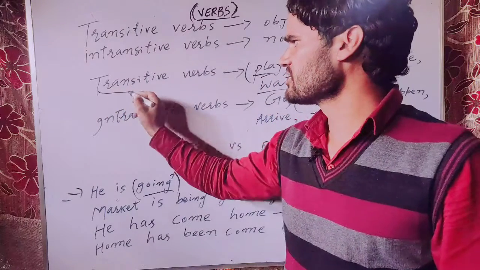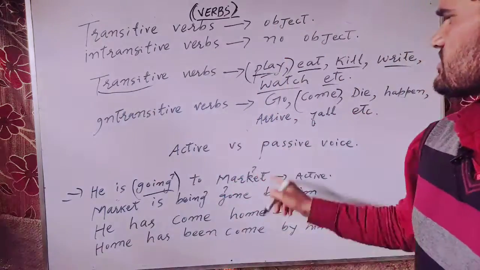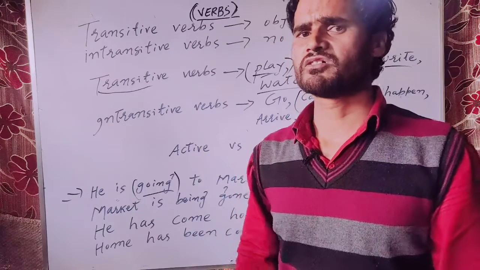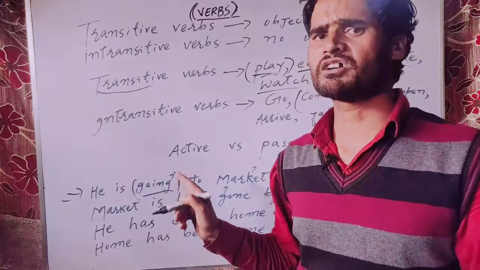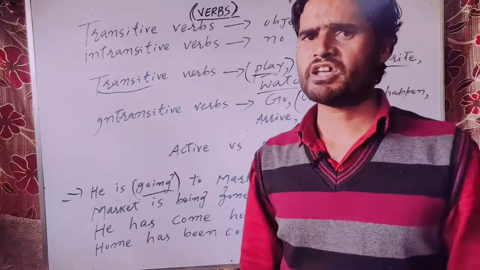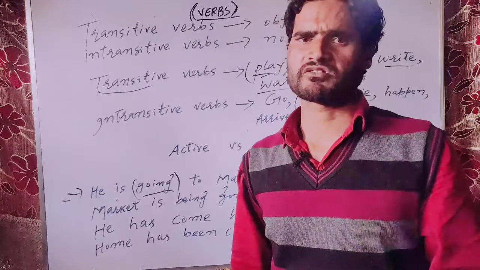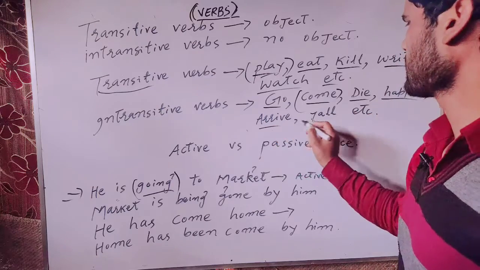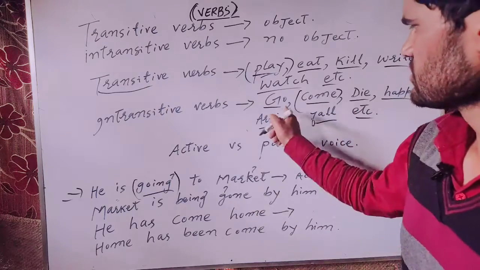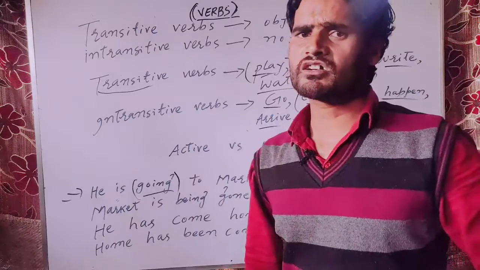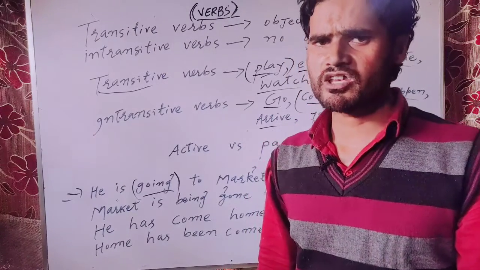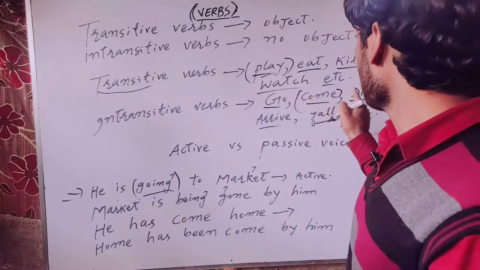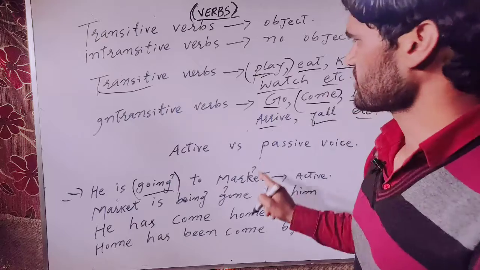It is transitive. In intransitive verbs, we do not have any object with the verbs which fall under the category of intransitive verbs. Intransitive verbs do not need the object. So here are some examples: go, come, die, happen, arrive, fall, etc. So these are intransitive verbs. They do not come with any object in the sentence.